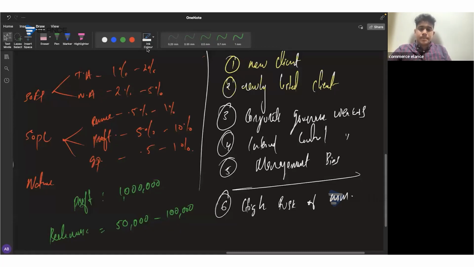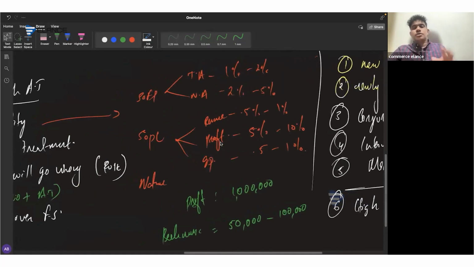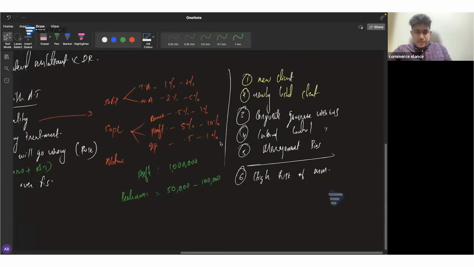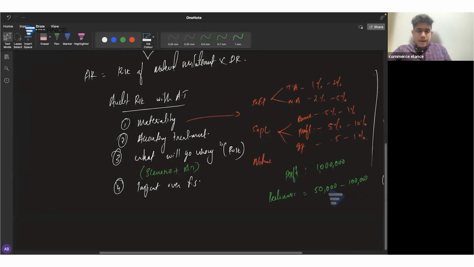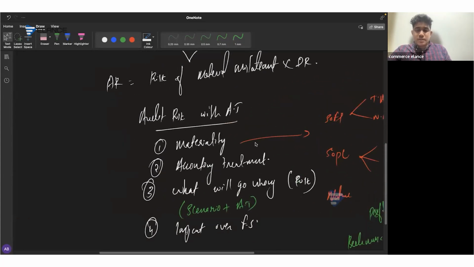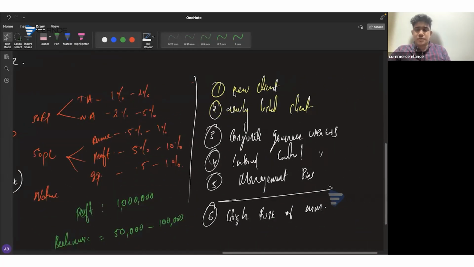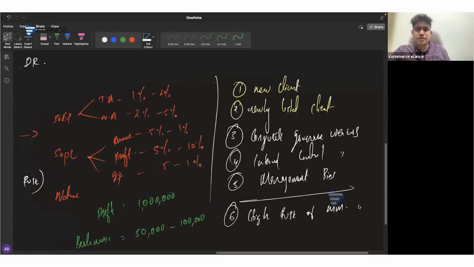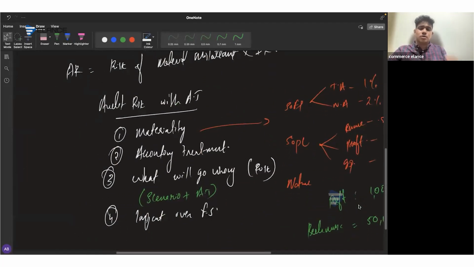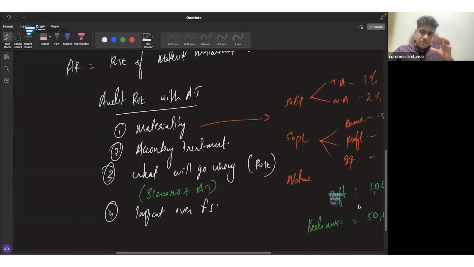Okay. So this is how you need to choose the materiality. First of all, we need to consider the materiality on the basis of a certain benchmark. To decide whether to choose the lower or upper limit, we have to consider these factors. This is not just for audit risk. This format is common for audit risk as well as for the risk of material misstatements.